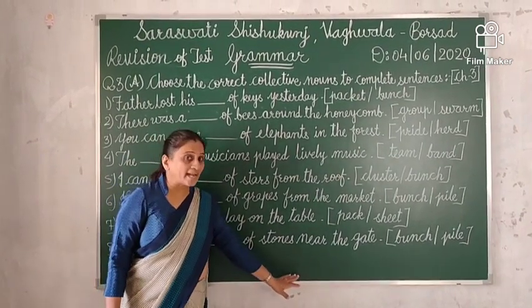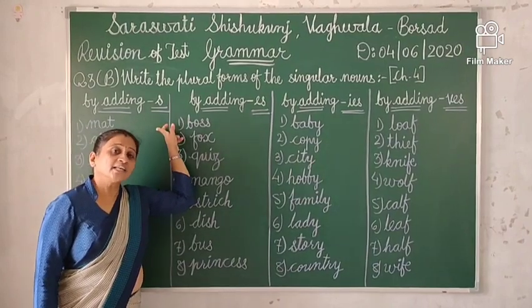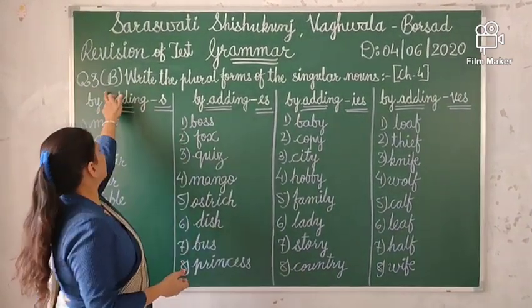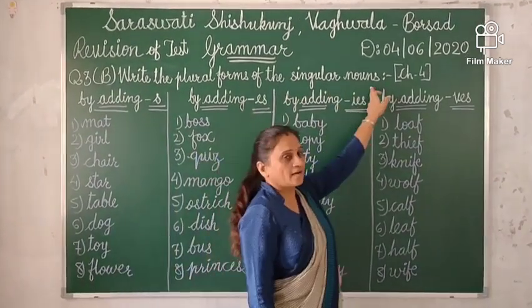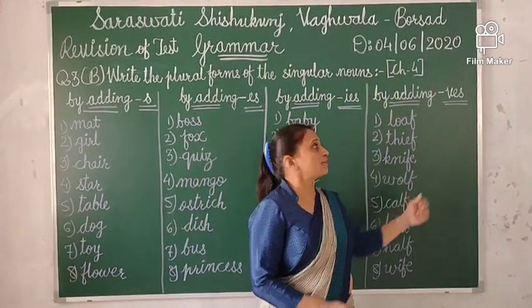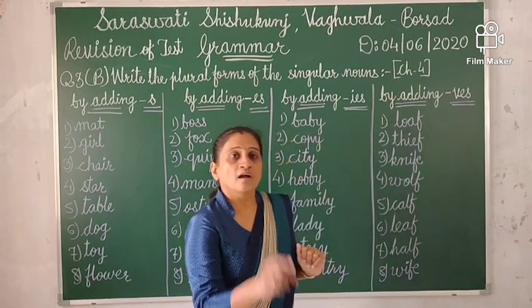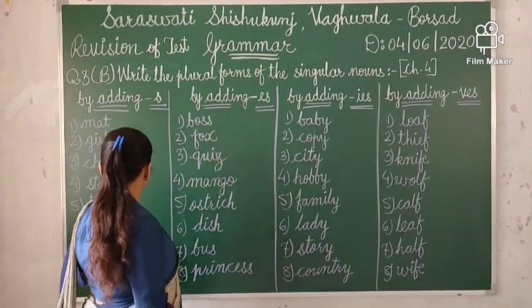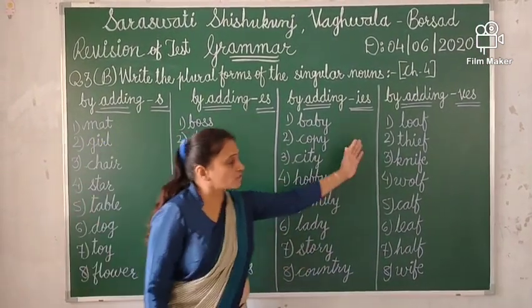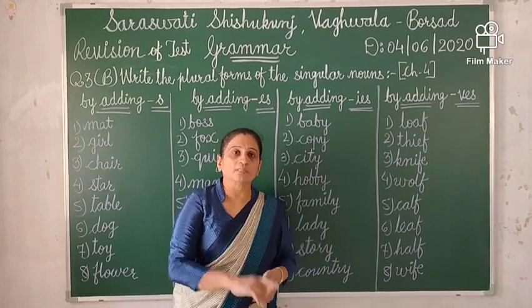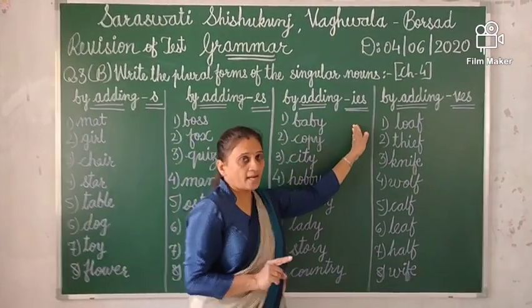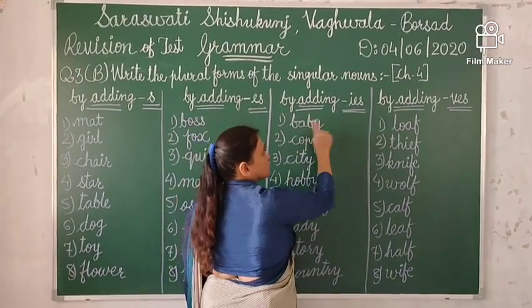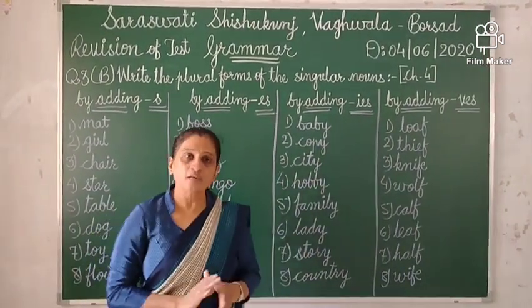Okay children, now my next question, our last question, is question 3b. Write the plural forms of the singular nouns. I took this question from chapter 4. What you have to write? You can see here so many singular forms, but you have to write the plural form next to it. Here you will get space to write the plural form in your question paper.